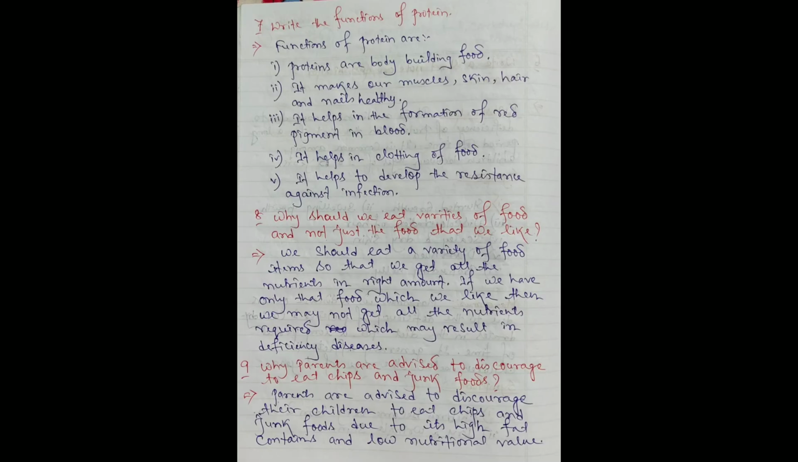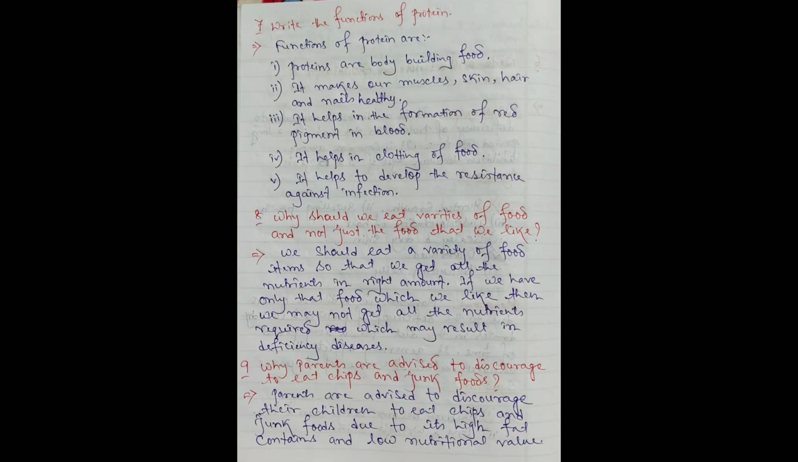Next question is 7. Write the functions of protein. Functions of protein are: number 1, proteins are body-building food, as we know. It makes our muscles, skin, hair and nails healthy. It helps in the formation of the red pigment in blood, that is hemoglobin. It helps in clotting of blood. And last, it helps to develop resistance against infection.